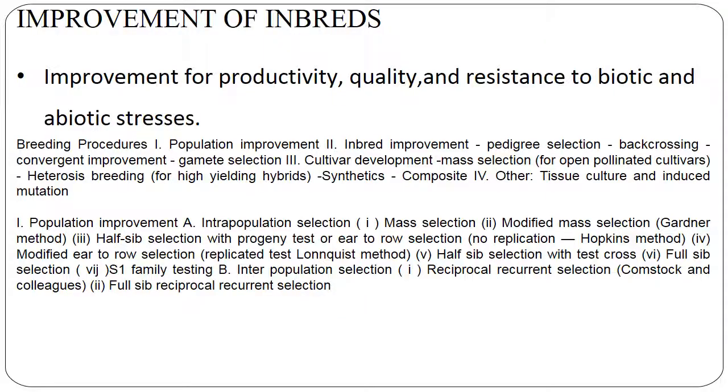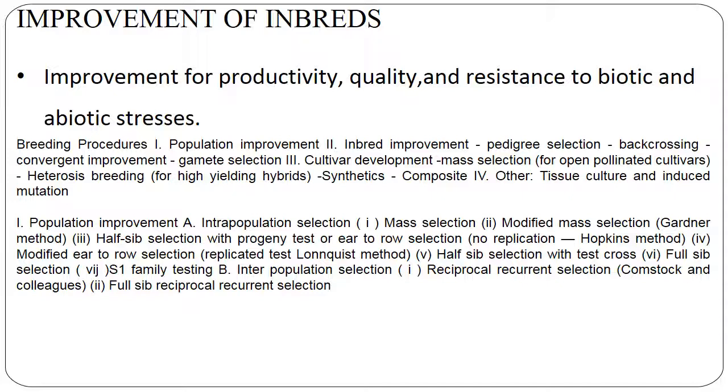Coming to improvement of developed inbreds. Inbreds can be developed through techniques like selfing, double haploidy and many other techniques. And now I am going to discuss the improvement of already developed inbreds. This is to improve the productivity, quality and resistance to biotic and abiotic stresses.